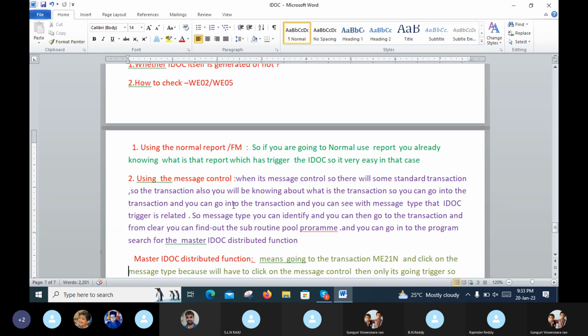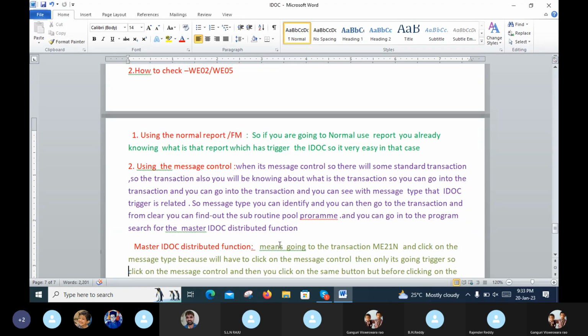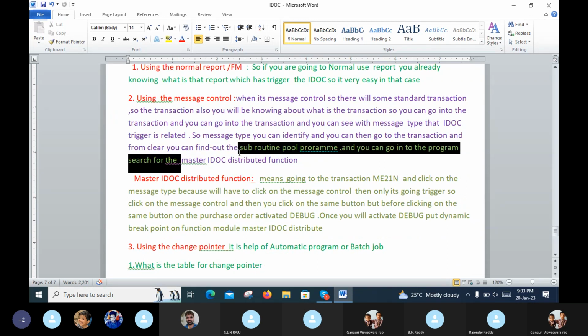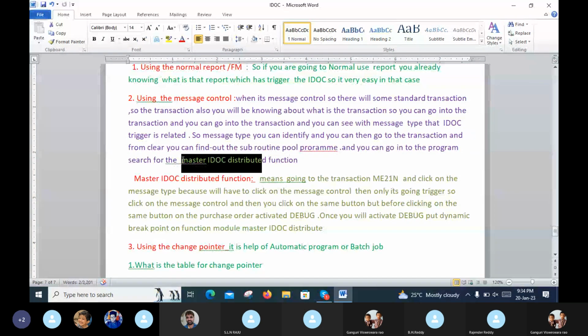I already told you, when you debug and the IDOC is not generated, any data will be created by the master IDOC distribution function. So it is this master function only. This is very important, so mark it. Master IDOC distribution is explained below.